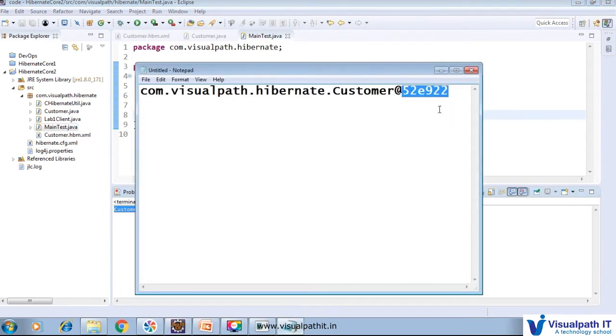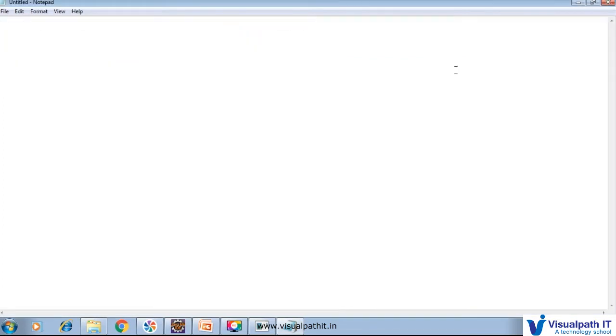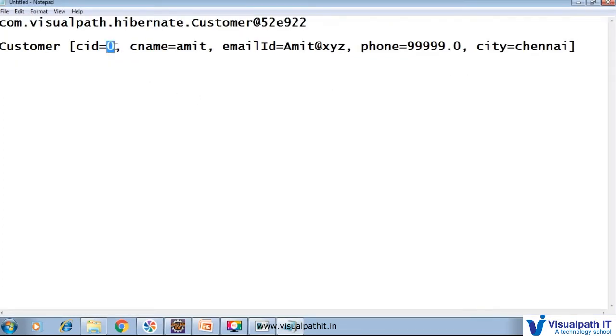So before implementing toString, and after that, it is like that: Customer cid 0, because we did not initialize it with the parameterized constructor. By default the integer value is 0, so it is showing 0 here.